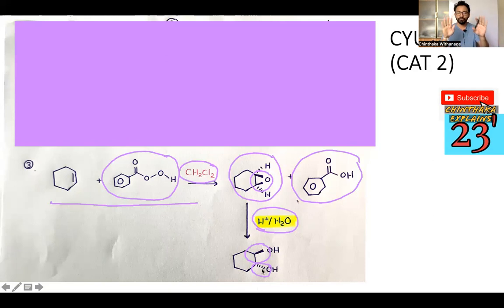The more groups above or below, the more steric hindrance and the more interactions. So the repulsion force is high. That's why, in the more stable position, one goes up and the other comes down, like this. I think that's it.